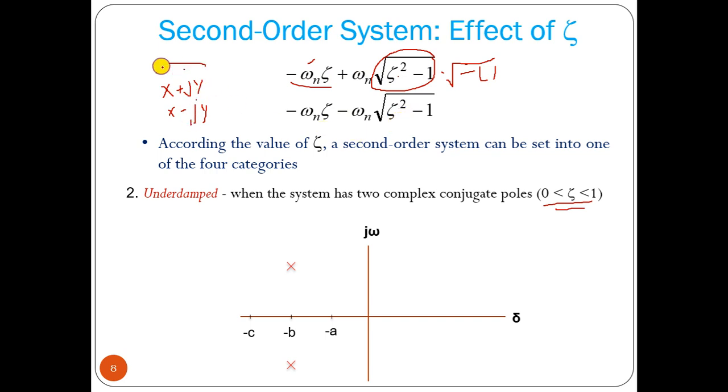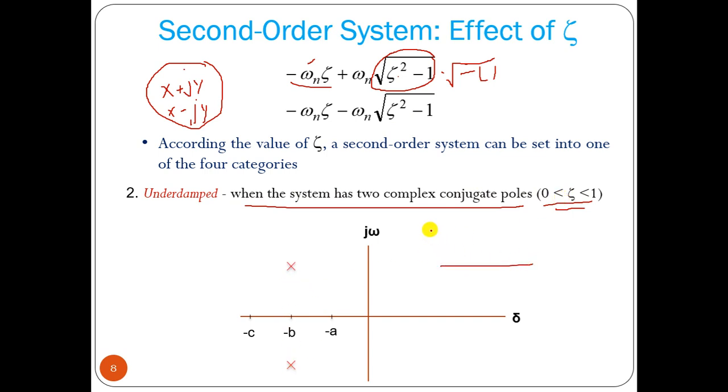We have a complex pole. So when the system has two complex conjugate poles, because the zeta value is greater than 0 and less than 1, we have a complex pole.